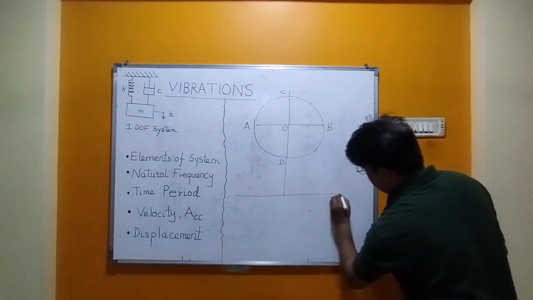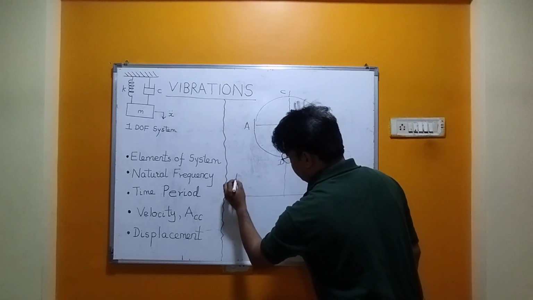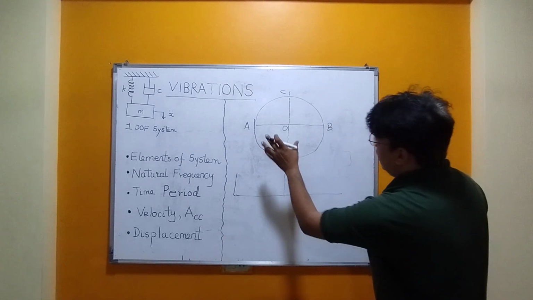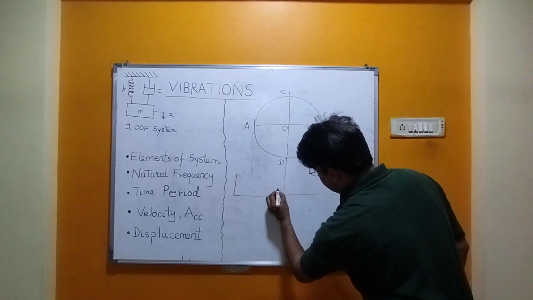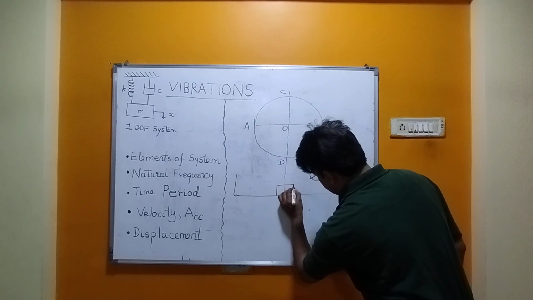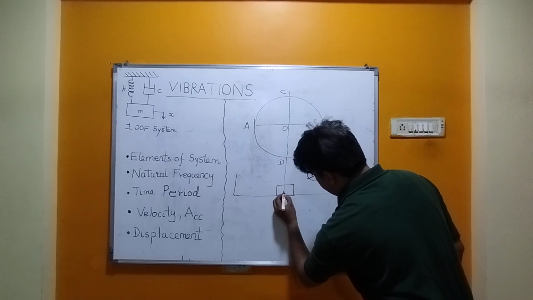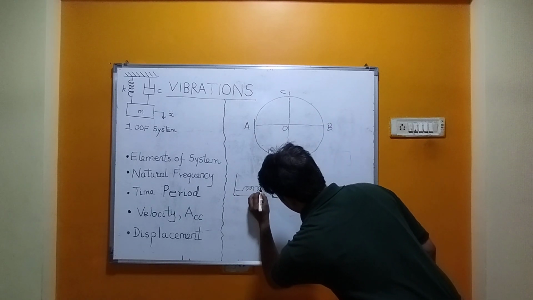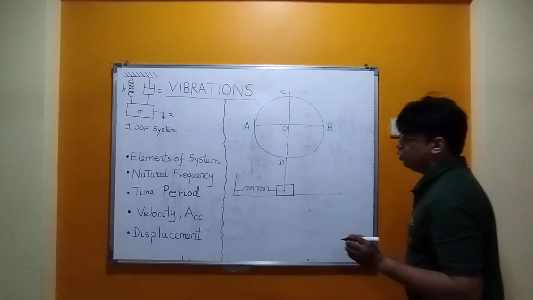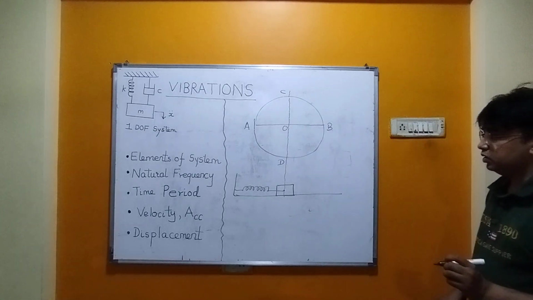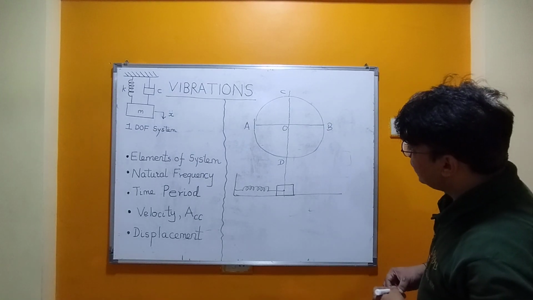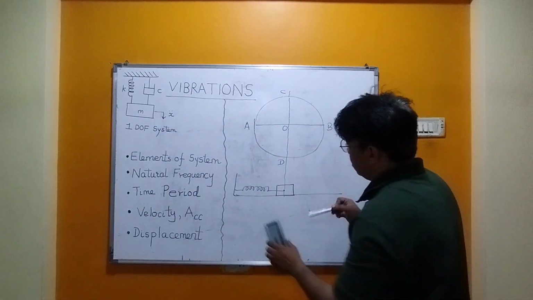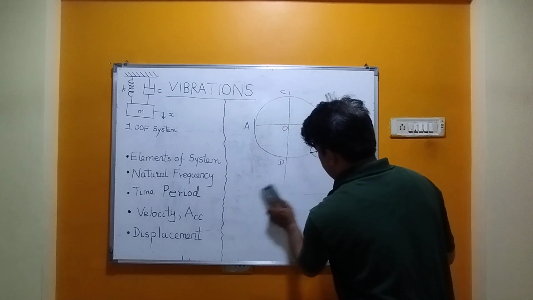This is the surface on which the mass is going to oscillate, and this is the mass, and it is attached to this spring, and there is no damping element over here. So I think I have made a mistake over here. I will redraw the diagram. Just wait a minute.